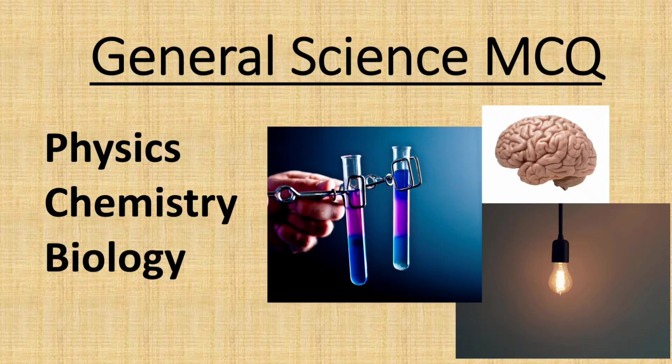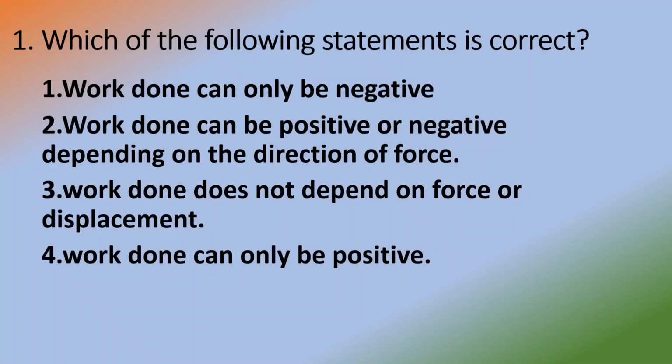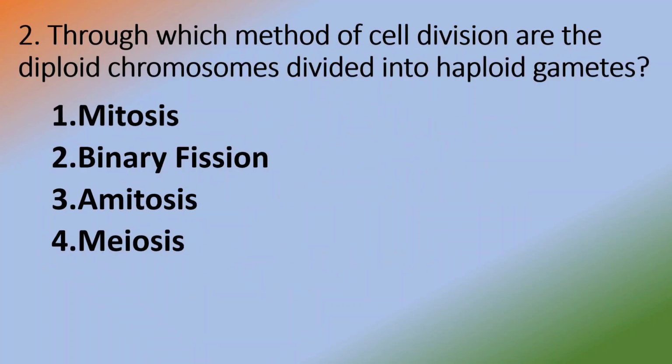Now let's start. First question is, which of the following statements is correct? Option 1, work done can only be negative. Option 2, work done can be positive or negative depending on the direction of force. Option 3, work done does not depend on force or displacement. Option 4, work done can only be positive. Answer 2, work done can be positive or negative depending on the direction of force.